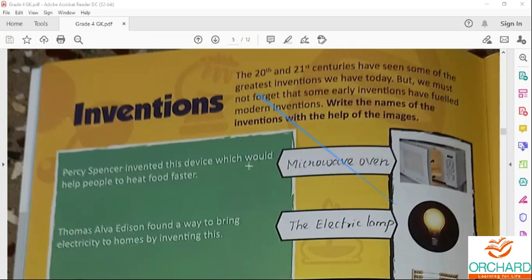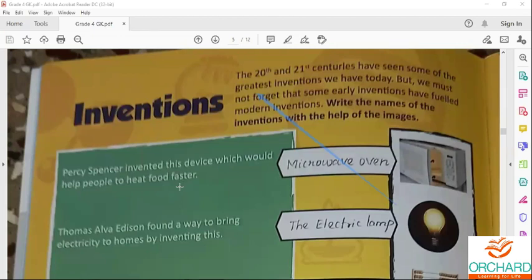The American engineer Percy Spencer invented this device after World War II from the radar technology which was developed during the war, by exposing food to electromagnetic radiation.